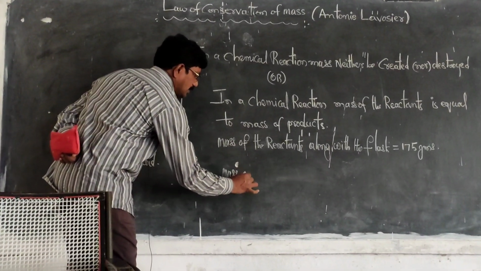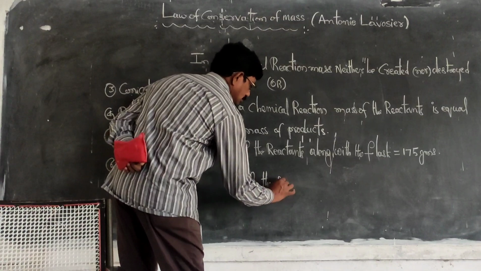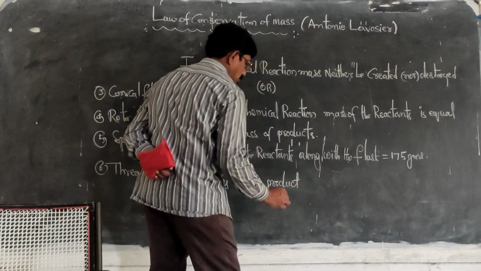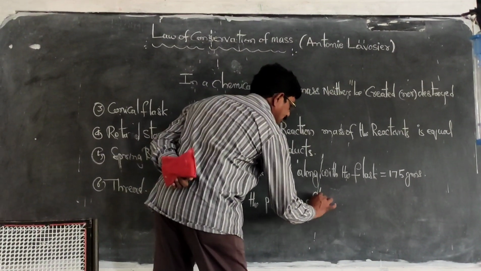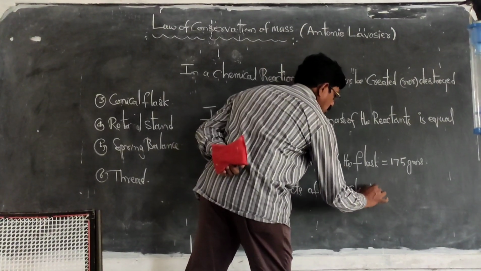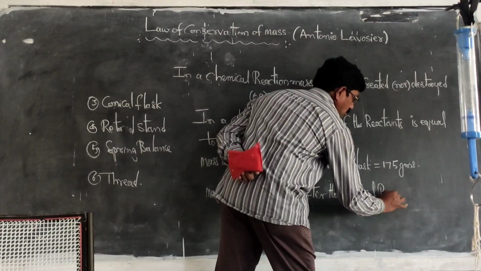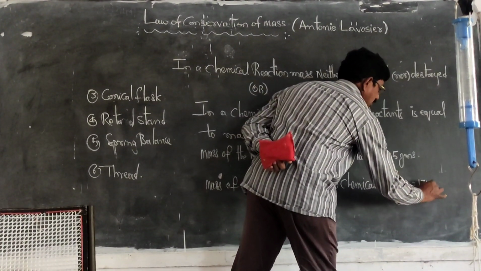Mass of the products after the chemical reaction is equal to 175 grams.